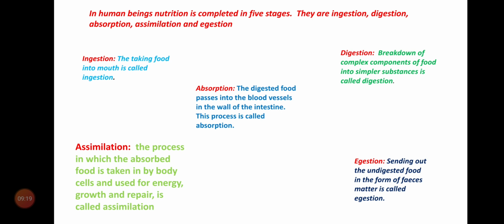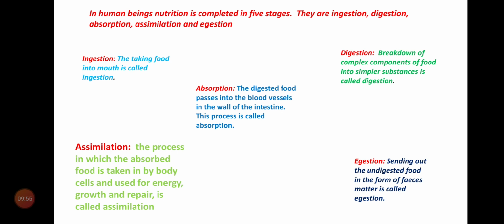So the digestion takes place in a system that is called digestive system. Later we will discuss the digestion of different nutrients in our body. Next, absorption. Third stage, absorption. Here the digested food, that means simpler food substances, passes into the blood vessels in the wall of the intestine. This process is called absorption.